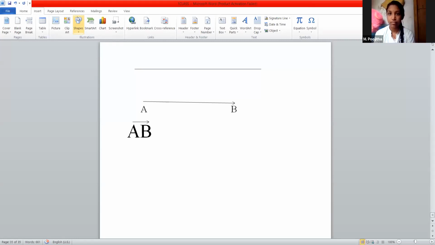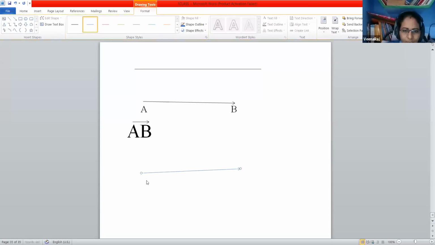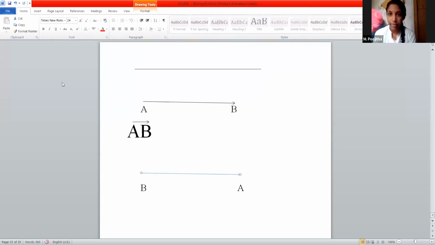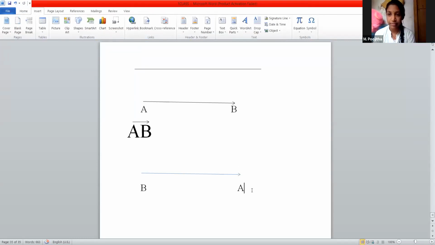Suppose our ray is like this, here the point B and here the point A. Suppose here the point A is the endpoint, you can indicate it here. So this is the difference between AB ray and BA ray.